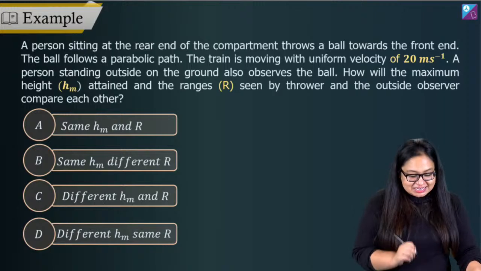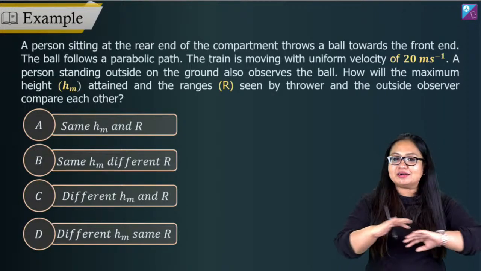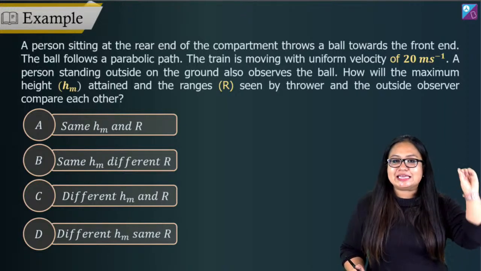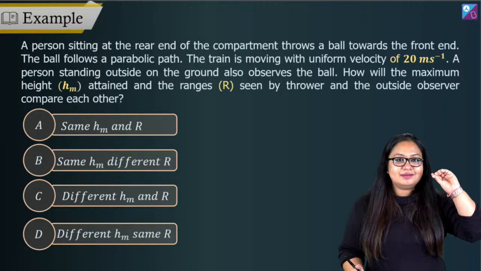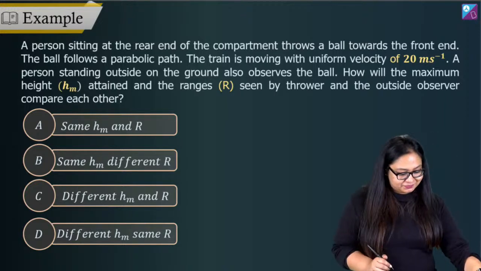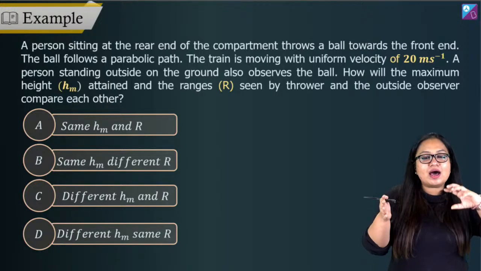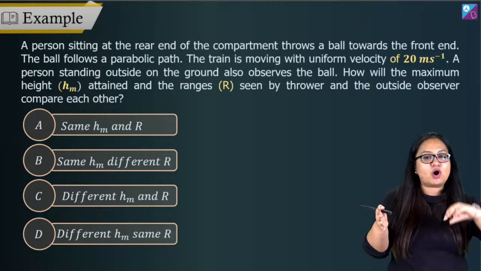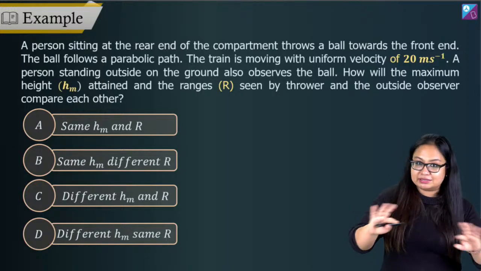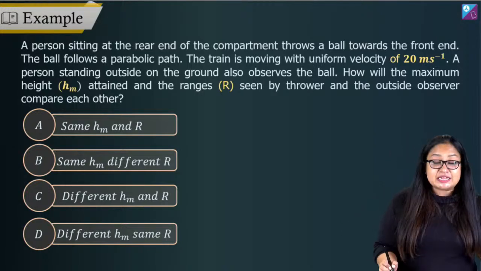Let's move on now. Let's go to the next question. See, the thing is with relative motion, the fundamental remains the same, right? Only one fundamental. If we have multiple bodies moving, the easiest way to solve a question is to stop one of them. That's all. And whether you are looking at the motion from one frame or the other frame, the time taken for a particular motion will remain the same. Okay? That's about it. Now let's solve this one.